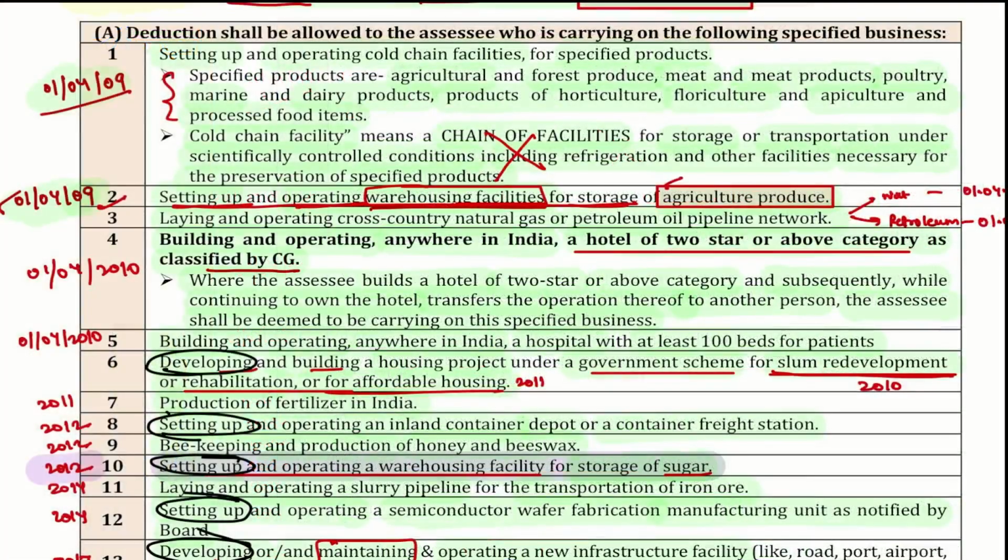Then the first point is the setting up and operating of cold chain facilities for specified products: the agriculture and the forest produce, meat and meat products, poultry, marine and the dairy products, products of horticulture or apiculture. Then the second point is the setting up and operating of a warehousing facility for storage of agriculture produce, laying and operating cross country natural gas or petroleum oil pipeline networks, building and operating anywhere in India a hotel of 2 stars or above category.